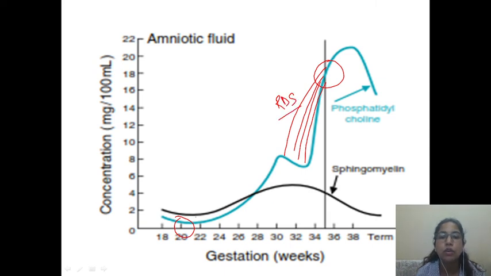And about sphingomyelin, the synthesis starts at the same time, but gradually it decreases around 34 to 35 weeks. So this goes down. That is how the LS ratio, normally it should be more than 2, and if it is less, that means sphingomyelin is more and phosphatidylcholine is less, that poses a risk of RDS to the baby.